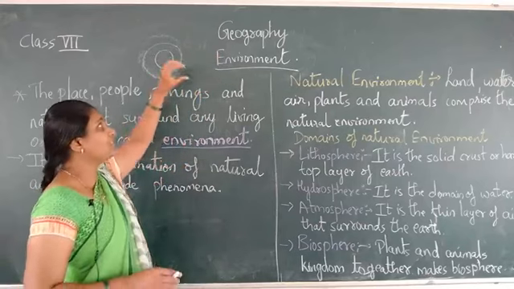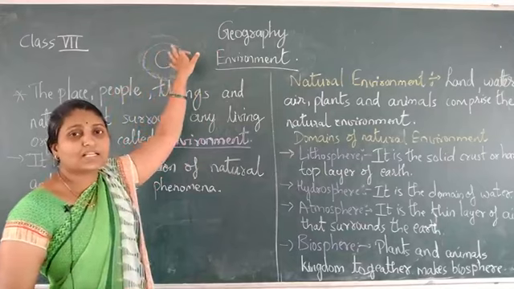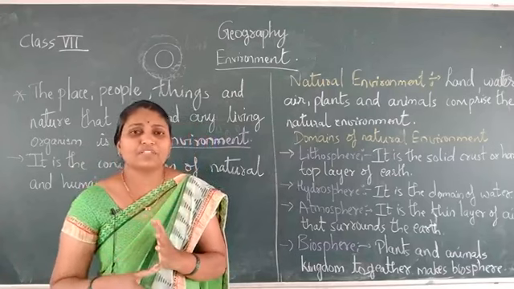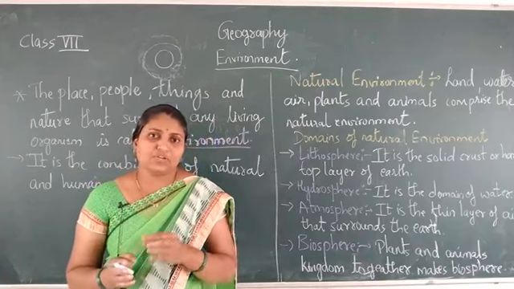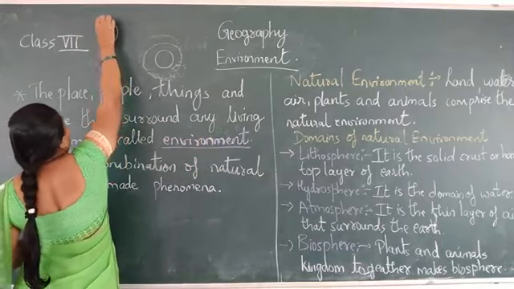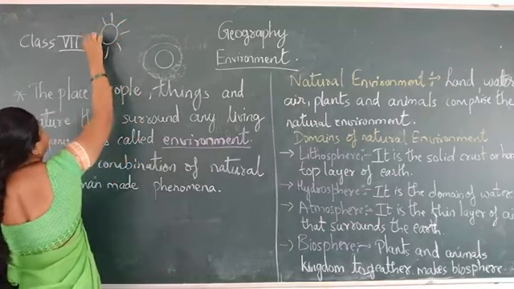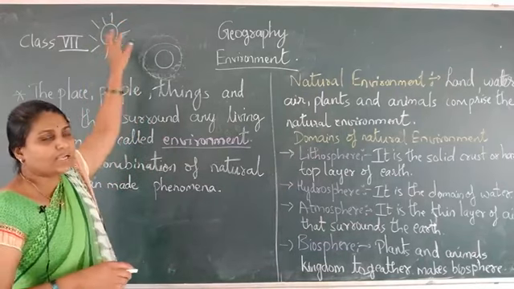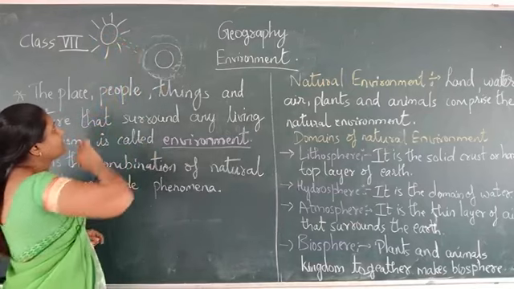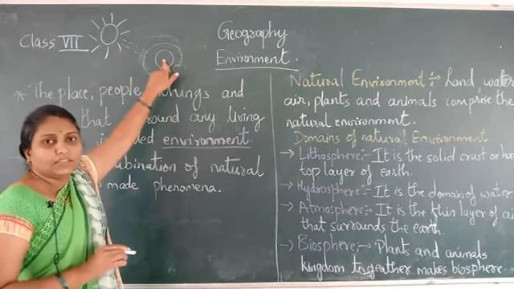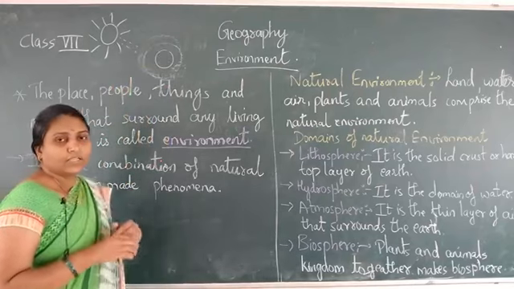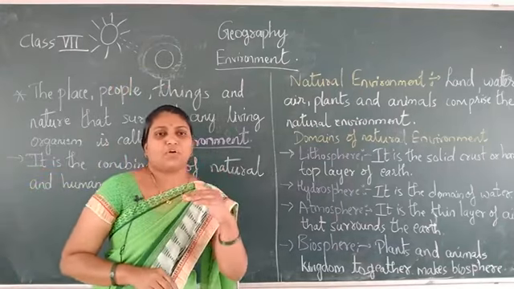And what are the uses of this atmosphere now? It protects us from the harmful rays of the sun, the ultraviolet rays. These rays come from the sun, but they don't reach the earth's surface because of our atmosphere, its ozone.